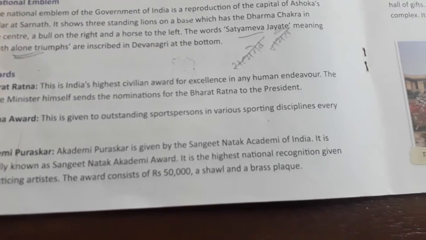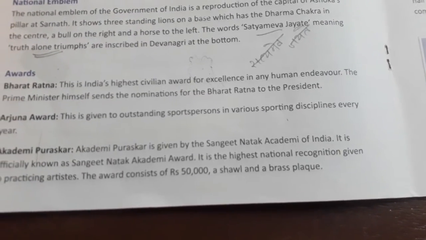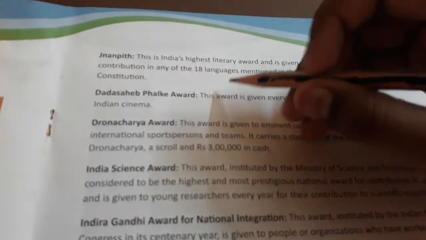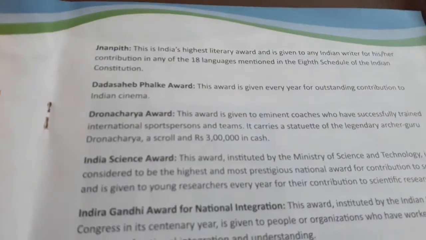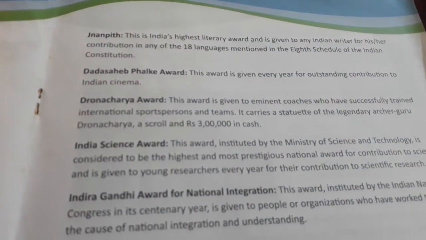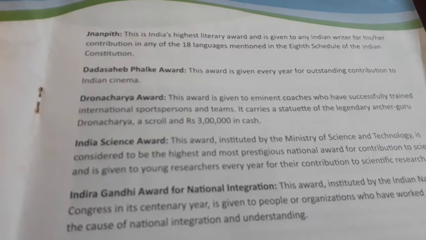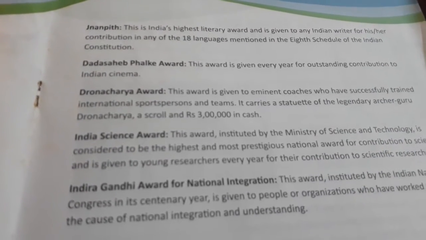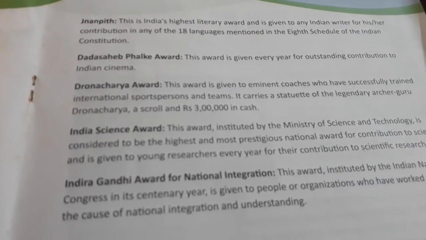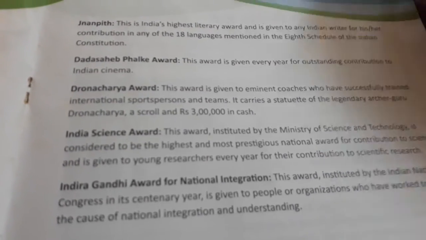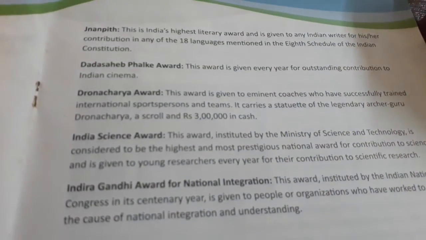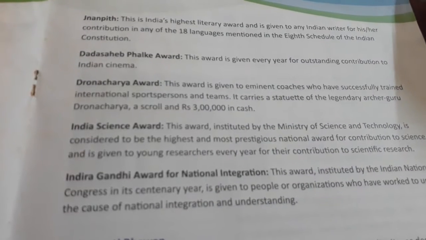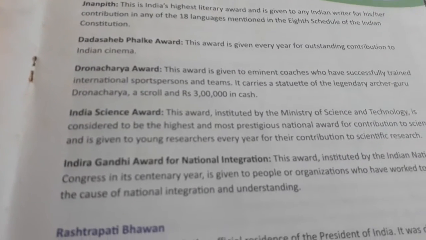The award consists of rupees 50,000, a shawl and a brass plaque. Then it is Jnanpith. This is India's highest literary award, and it is given to any Indian writer for his or her contribution in any of the 18 languages mentioned in the 8th Schedule of the Indian Constitution. Then the Dada Saheb Phalke Award. This award is given every year for outstanding contribution in Indian cinema.